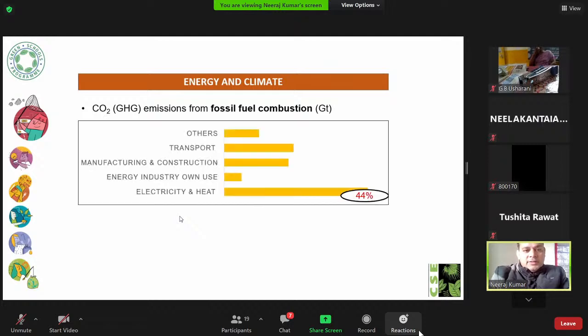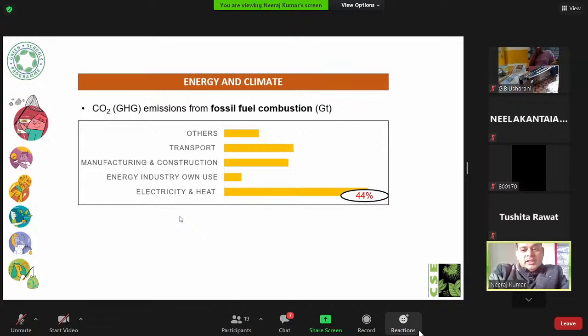And as you can see on my screen, in the energy sector we are using the highest amount of fossil fuels. It comes to 44%, and fossil fuels still dominate energy production and use, accounting for almost 2/3 of the GHG emissions in our daily life and in the environment.